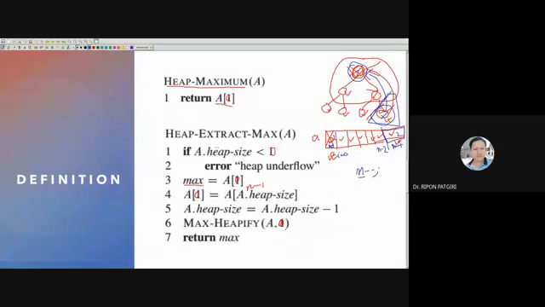Now reheapify this 0, a[0]. Reheapify this 0 means 2. Check with this and this, which is larger. That largest one should be placed here in the root.